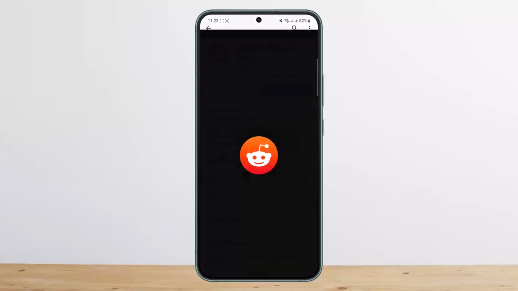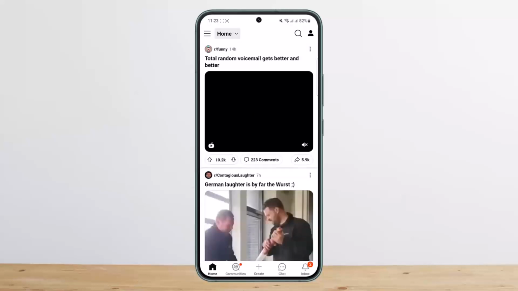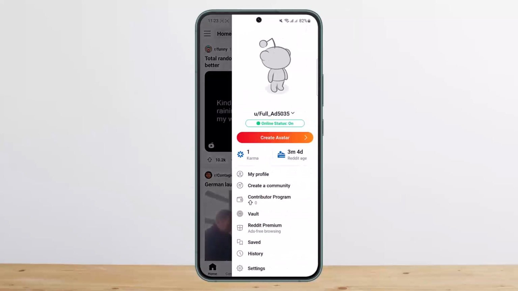You want to simply open up Reddit. Once you open it up, you'll get an interface somewhat like this. You want to tap on the profile icon at the top right corner of your screen, and once you do so, you want to tap on the settings at the bottom right corner of your screen.